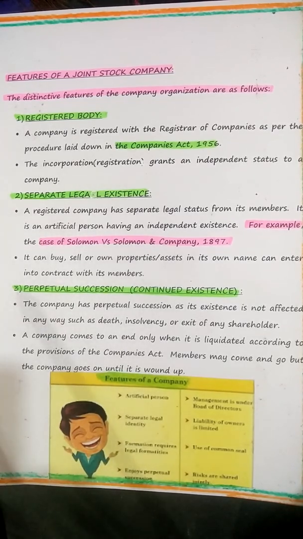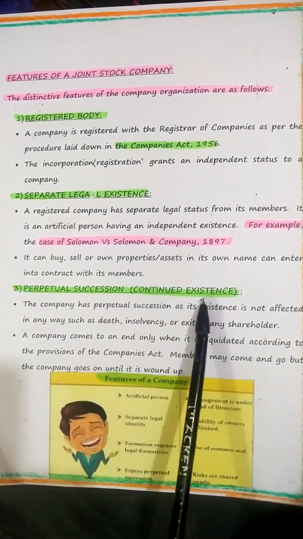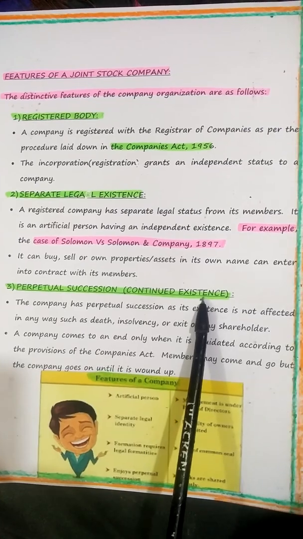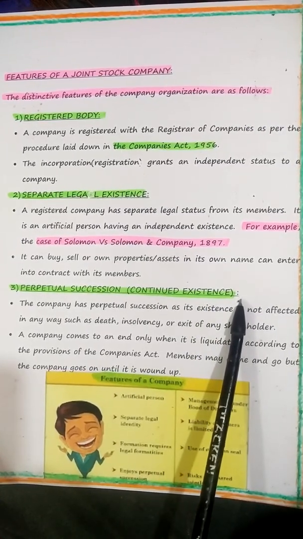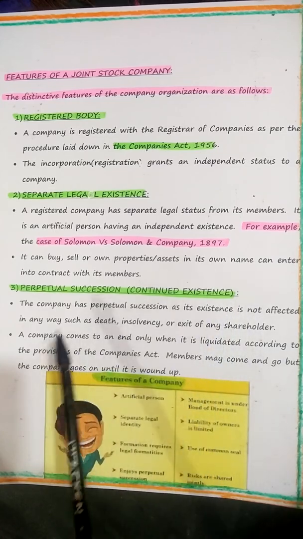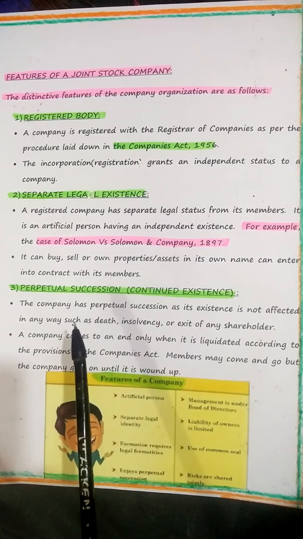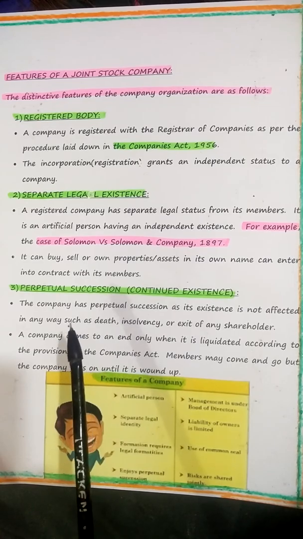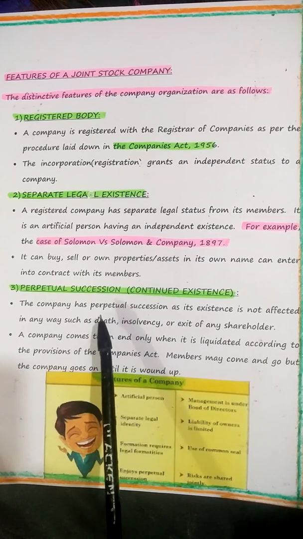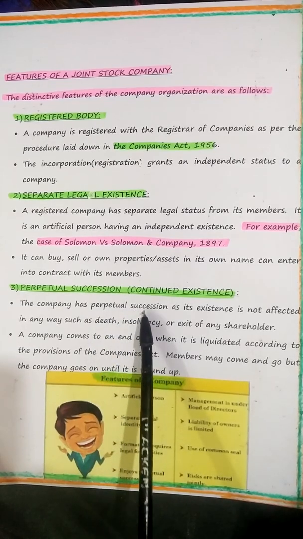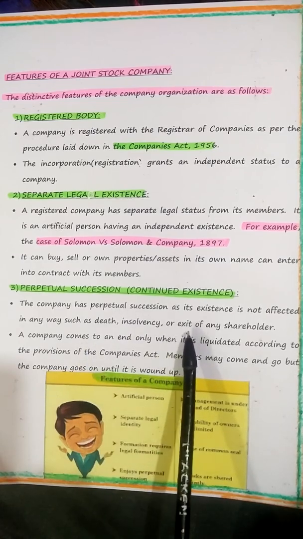The third one is perpetual succession. What is continue? That is nothing but continued existence. What is existence, children? Please make a quick note. Existence is nothing but life of the company. Continued life of the company. I told you what is the caption of this joint stock company? Men may come, men may go, but the company goes on forever. So that is the thing. The company has perpetual, means everlasting, never ending. Perpetual existence, succession, as its existence is not affected in any way, such as death, insolvency, or exit of any member.